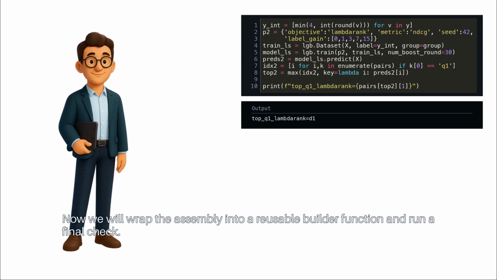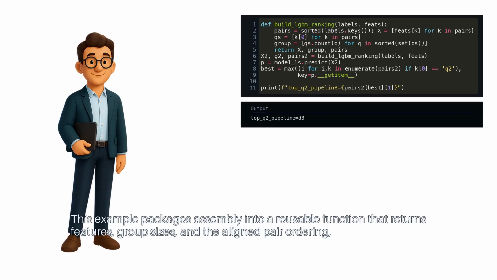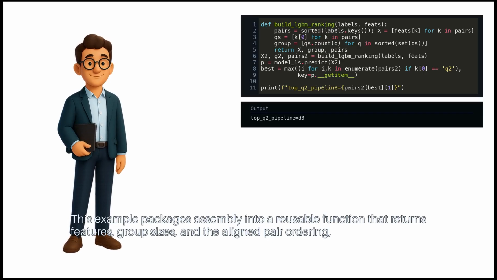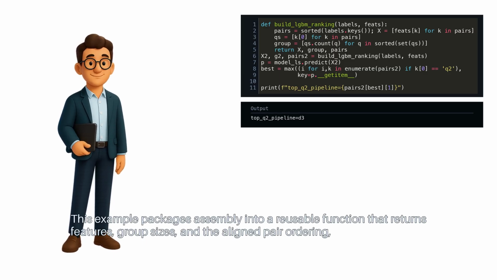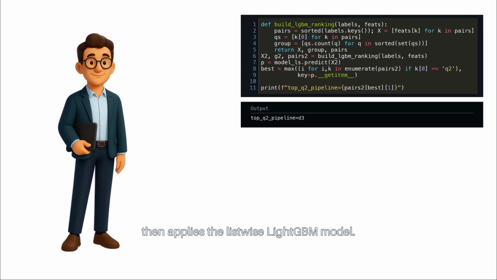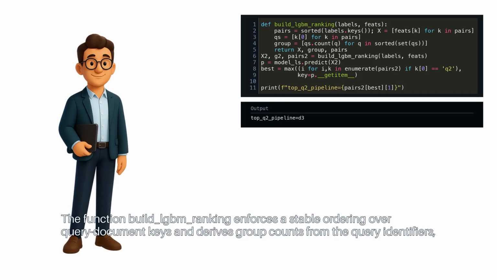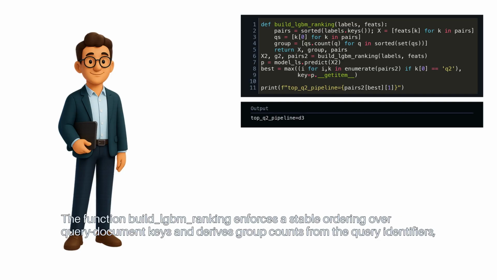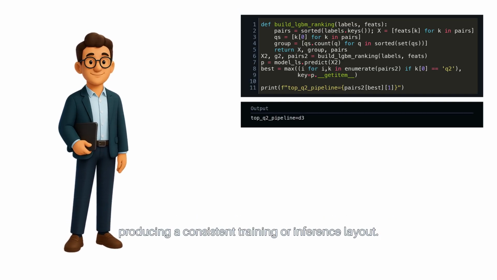Now we will wrap the assembly into a reusable builder function and run a final check. This example packages assembly into a reusable function that returns features, group sizes, and the aligned pair ordering, then applies the listwise LightGBM model. The function build_lgbm_ranking enforces a stable ordering over query document keys and derives group counts from the query identifiers, producing a consistent training or inference layout.